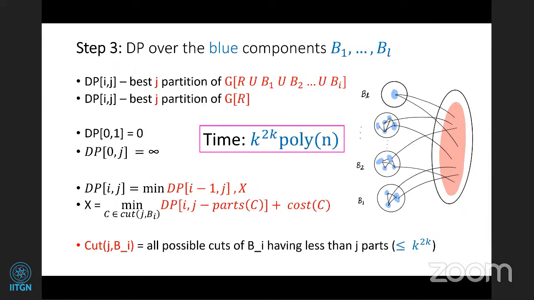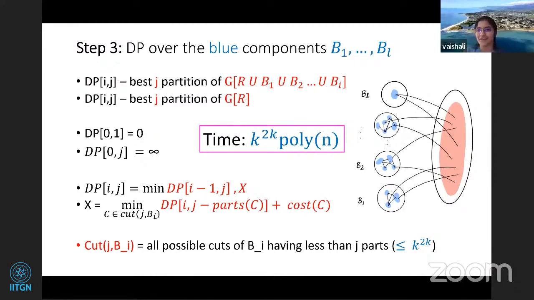All other conditions are as they were there. These extra steps, all that use of the Thorup tree, was just to ensure that the size of each of the BIs is bounded by something of k. And another thing is the coloring also. Their coloring took 2 to the S time. Here the coloring takes just S to the K time.